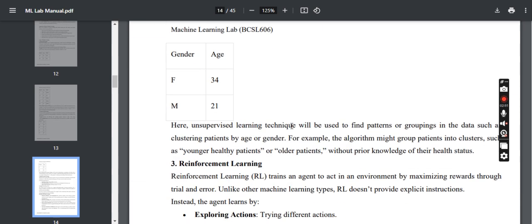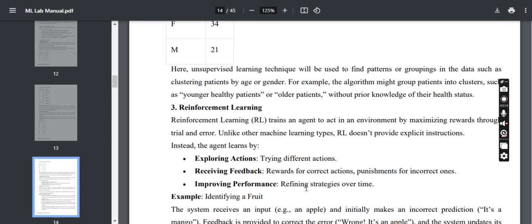Here in unsupervised learning, it will find the patterns or groupings in the data by clustering on age or gender. For example, the algorithm might group the patients into clusters such as younger healthy patients or older sick patients. Like that, it draws insight from it.